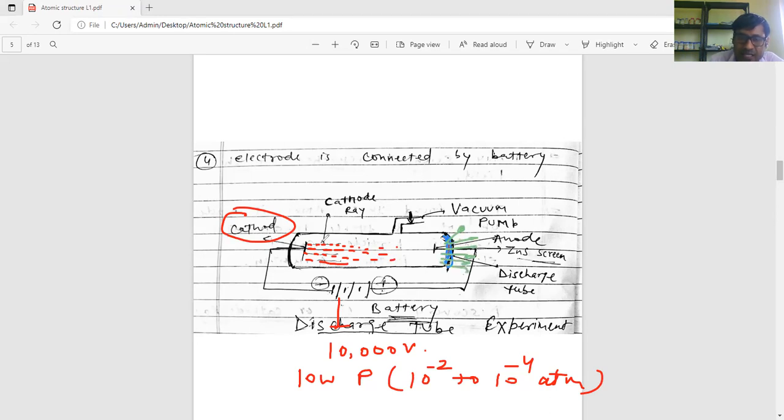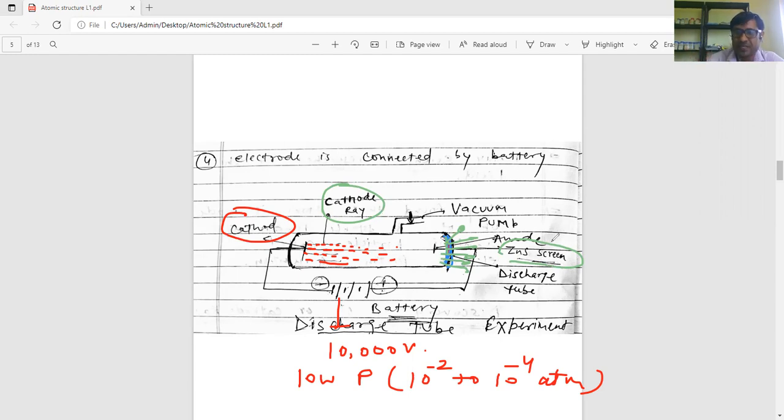Through this, we can detect the cathode ray. So when the cathode ray strikes on the ZnS screen, green color is observed, green light is reflected. So if we see green light, it means the cathode ray has struck the glass wall or ZnS screen.